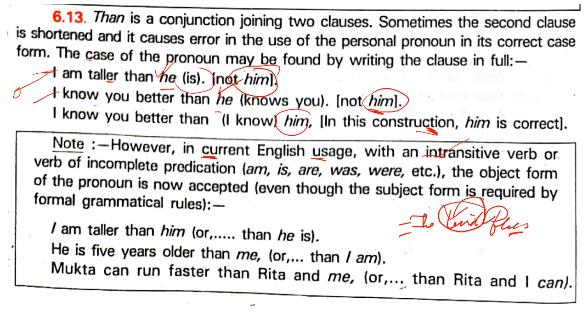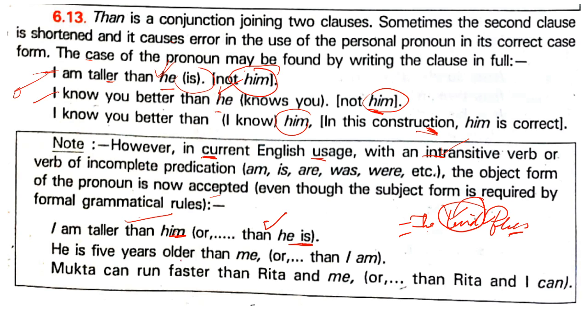Okay, verb or verbs of incomplete predication. Example, I am, is, are, was, were, etc. The object form of the pronoun is now accepted even though the subject form is required by formal grammatical use. I am taller than him, or taller than he is. See now, it is accepted in grammatical rule they say, but it is better to say he. I am taller than he is.